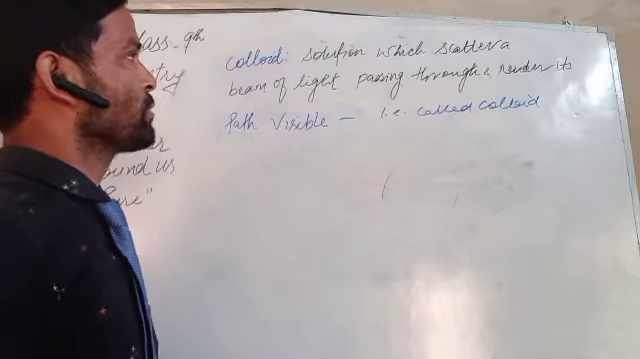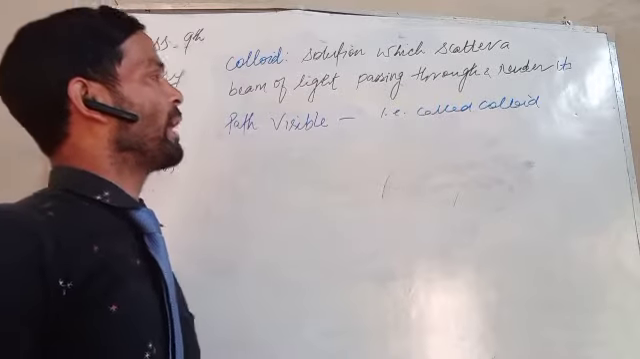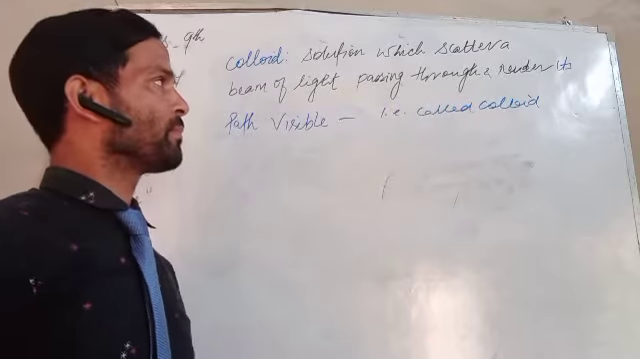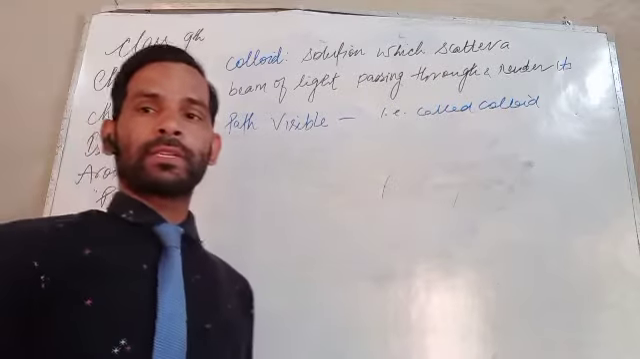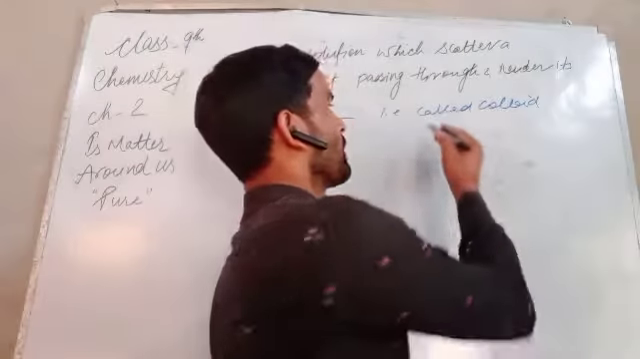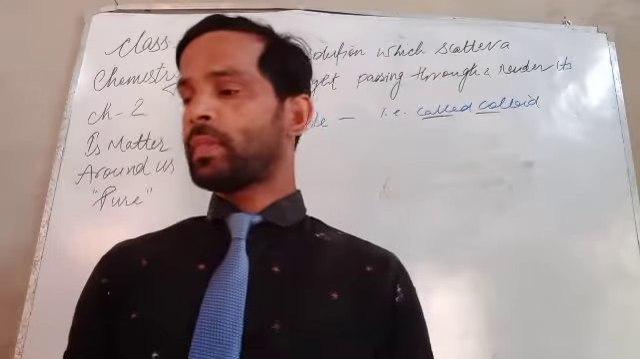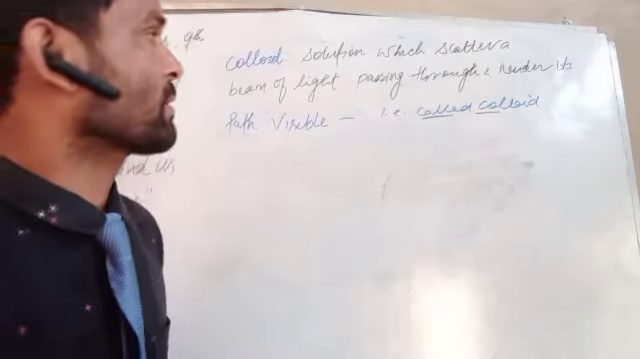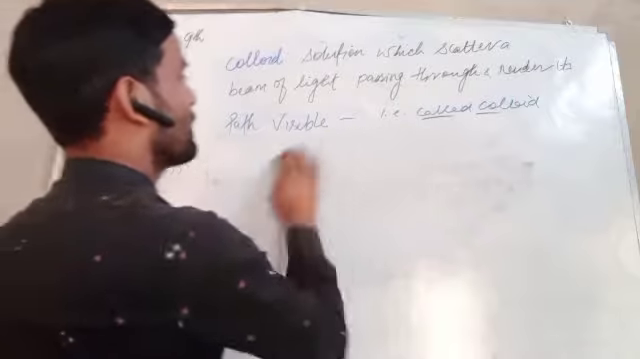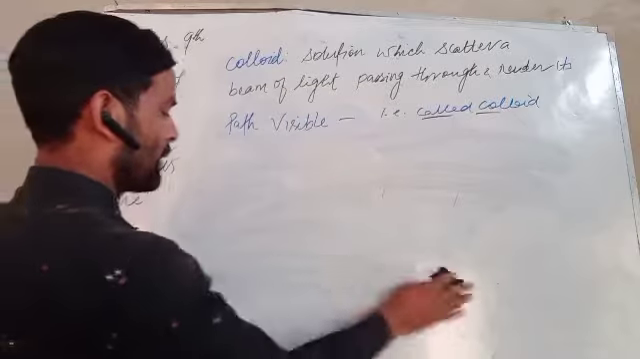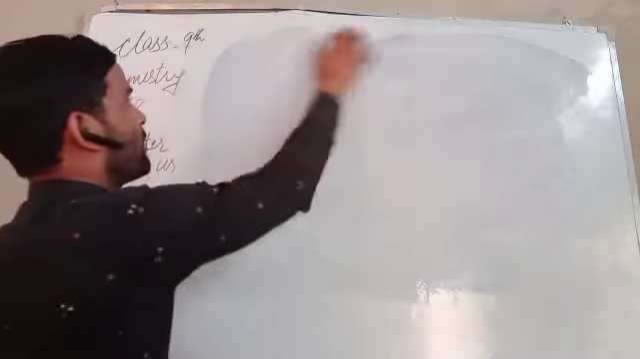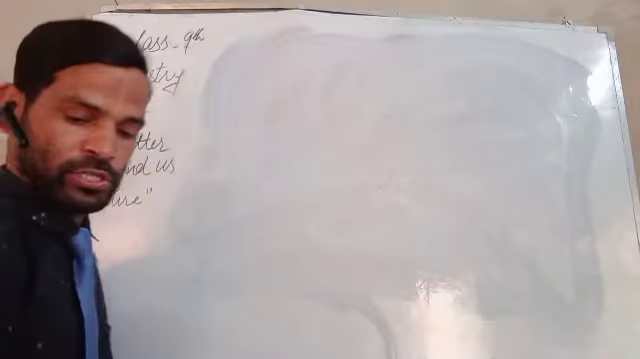And a solution is what? A solution is one in which the scattering of a beam of light passing through it is not visible, and that is called a solution. This is called colloid. And now, what are the different forms of colloids? So we can say, classification of colloids. We can learn about the types of colloids, or the classification of colloids.